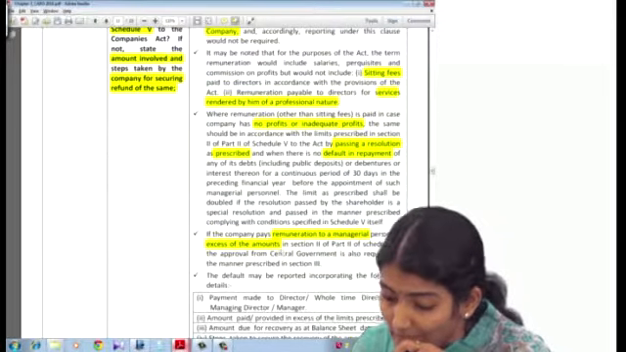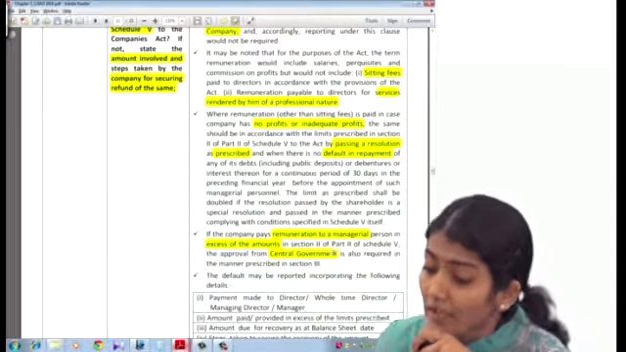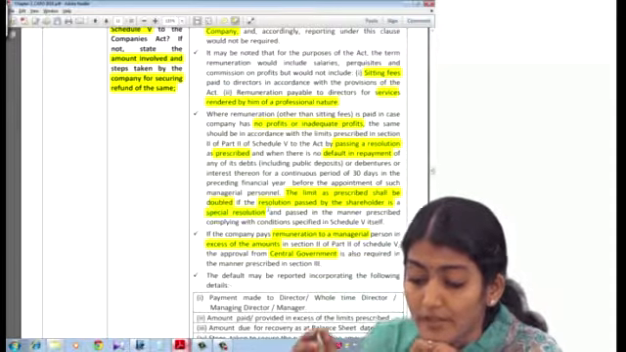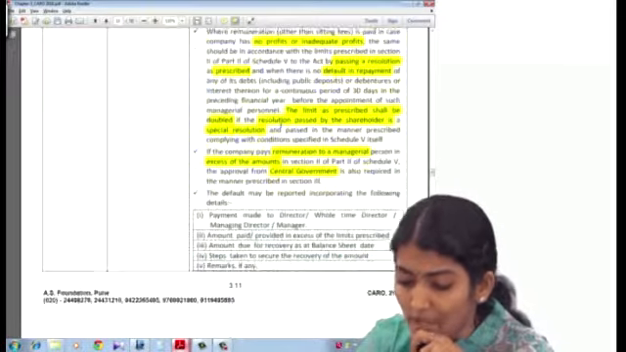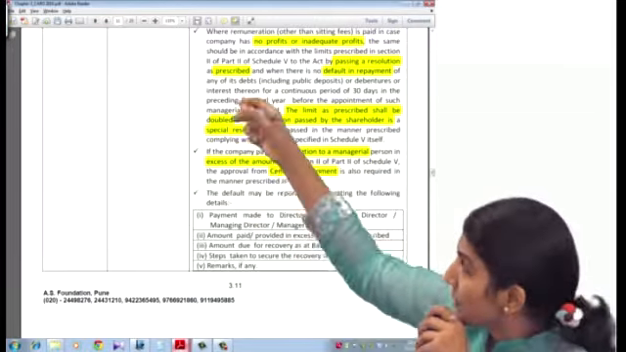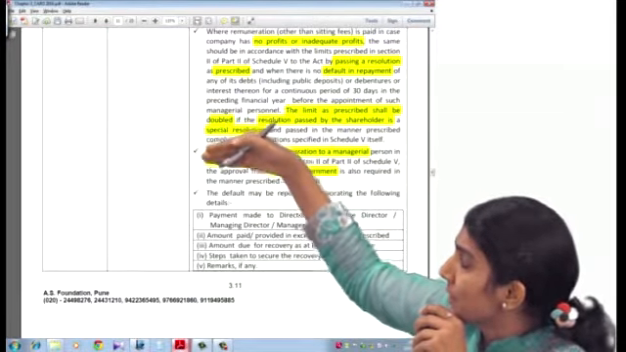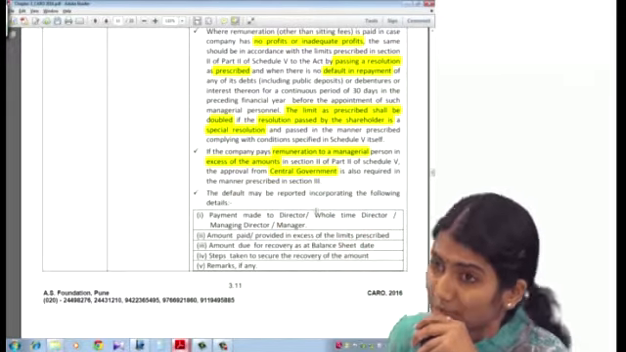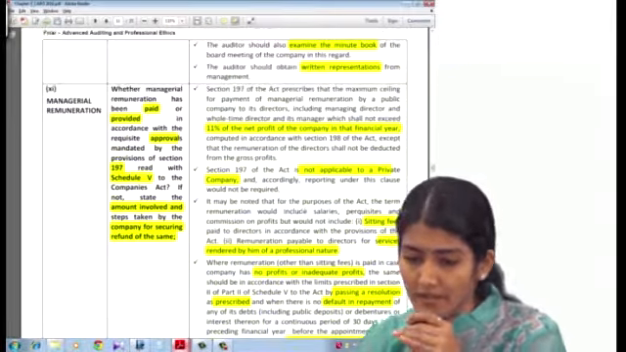does it say? Central government approval is required. And if I go back to the earlier point, the limit as prescribed shall be doubled if the resolution passed by the shareholders is a special resolution. Right? Special resolution and central government. And then what does it say? Payment to the director. How will you report the default? Payment made, amount paid in excess, amount due for recovery, steps taken for securing refund, and also the remarks if any. Right, yes. So what are the points which you can write in your answer?